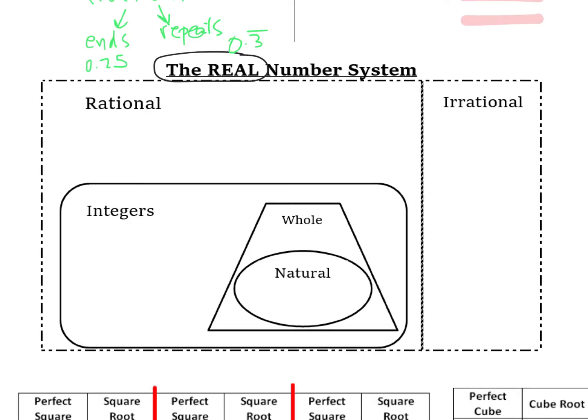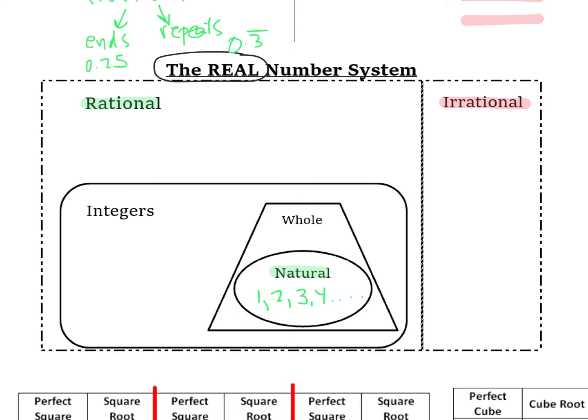Let's talk about what it means to be the real number system. And so as you can see, the real number system is made up of two types of numbers, the rationals and the irrationals. And so let's start with the rationals, sort of nesting in the inside with these natural numbers. And natural numbers are the numbers that you learn to count by, meaning that you started counting 1, 2, 3, 4, and so on and so forth. So whatever it was that you were counting, you started with that. Those are also known as the counting numbers.